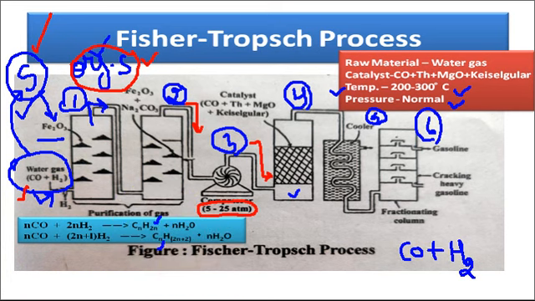Saturated as well as unsaturated hydrocarbons are formed by the reaction of carbon monoxide and hydrogen in this reaction chamber. So now the mixture of various kinds of alkenes and alkanes is passed